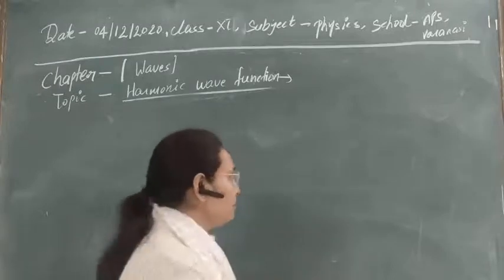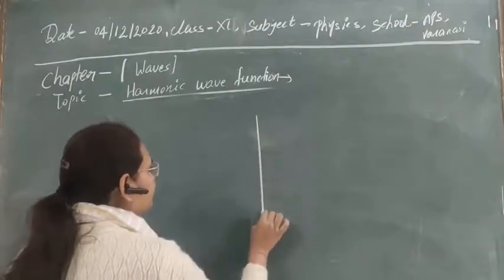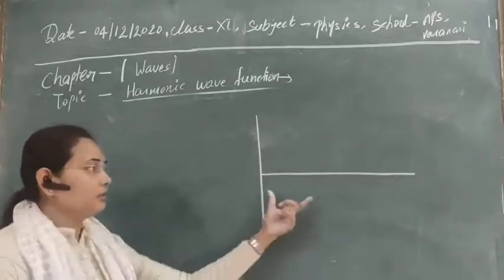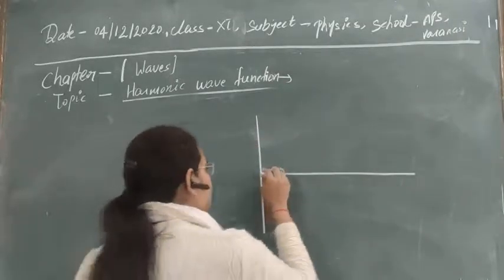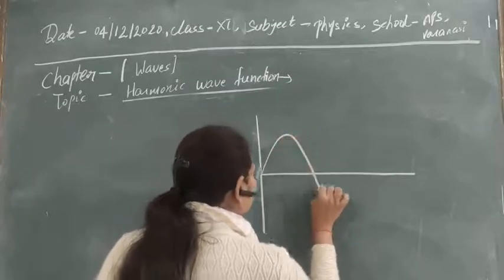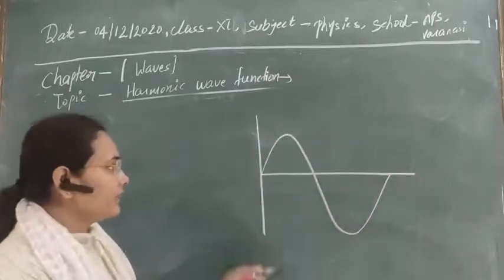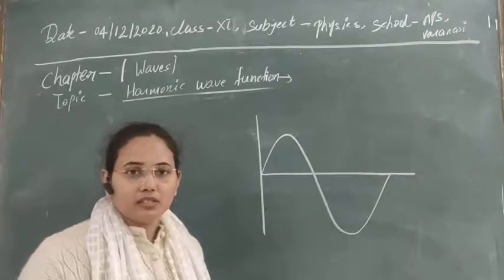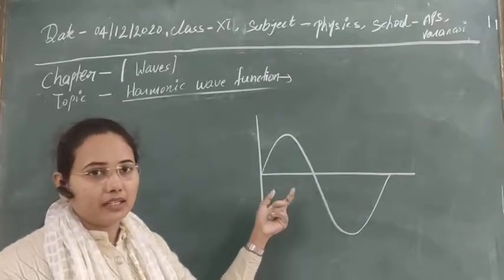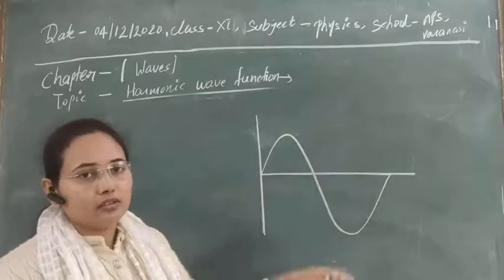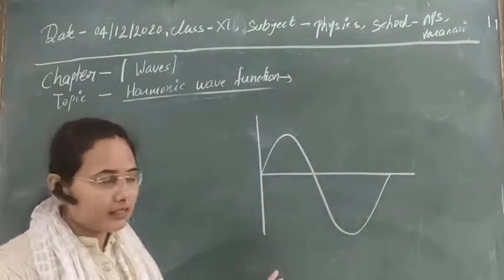So suppose the wave is propagating along the positive x direction, and we are obviously taking a harmonic wave, so we will take a sine or cosine wave. This is the sine wave that I am taking. If you take a cosine wave, that will start from here. Clear? So for simplification, let's take the sine wave.